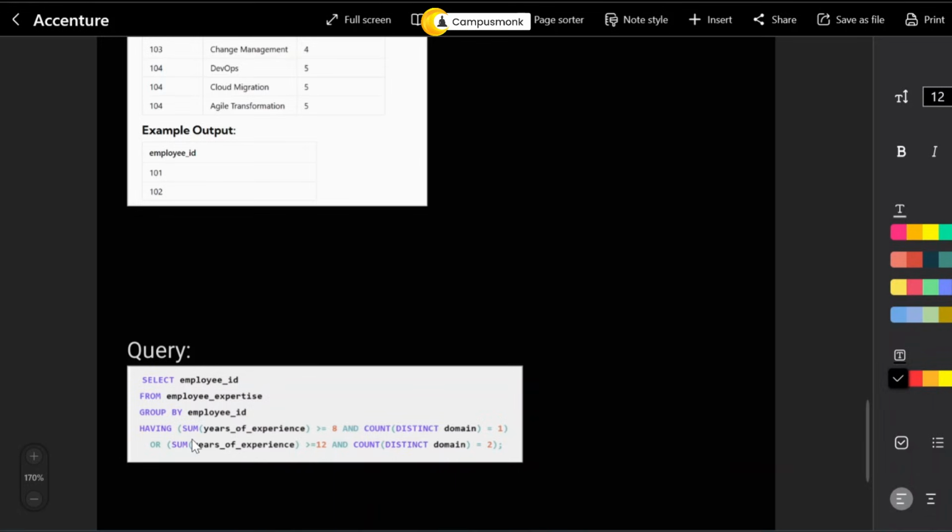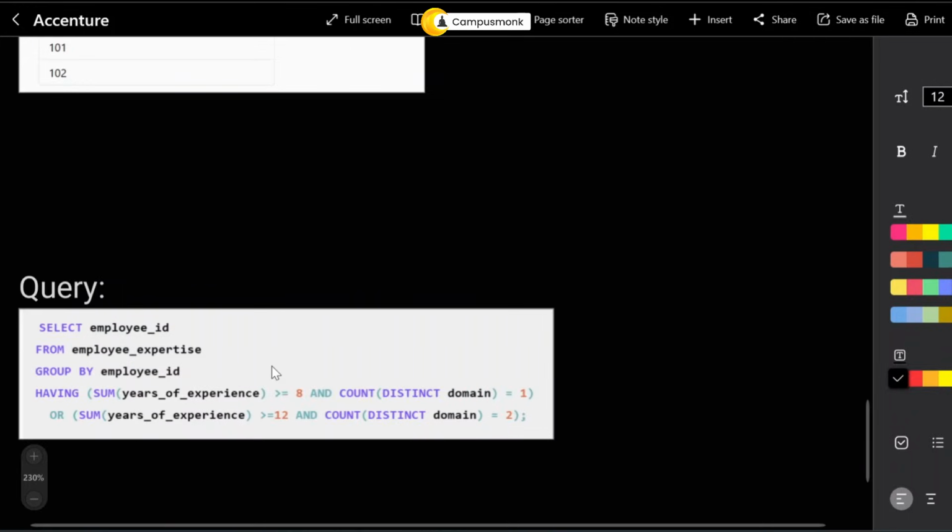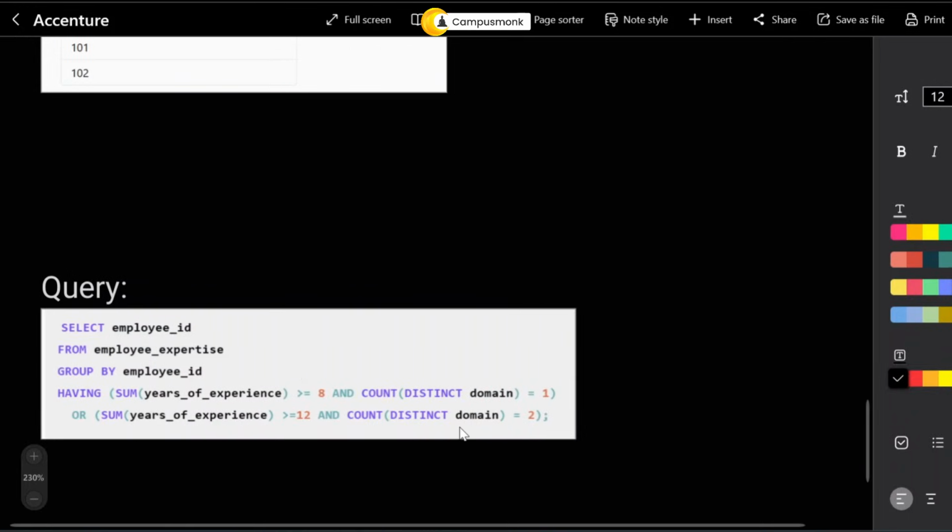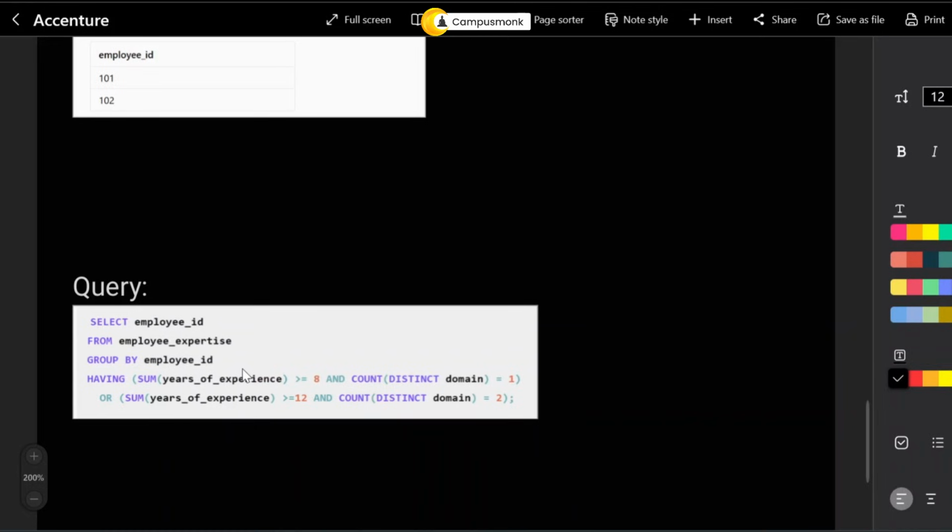And what are you going to check? You're going to check the sum of the years of experience should be 8, that is one value, and your domain count should be 1, and your sum of experience should be 12, and your count of your domain should be 2. If it is 8, then domain should be 1. If it is 12, then your domain should be 2, and it is going to use an OR operation. Either of the one is true, then you can return that employee ID. Okay, so this is going to be a query.